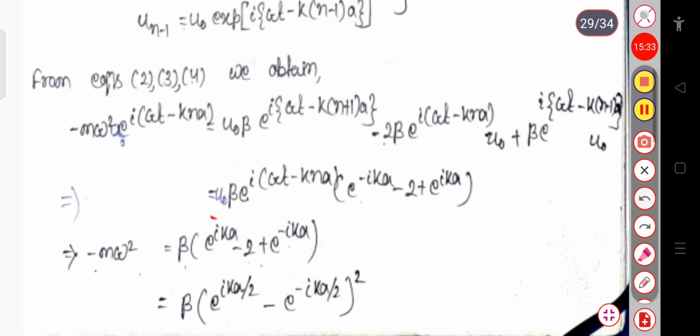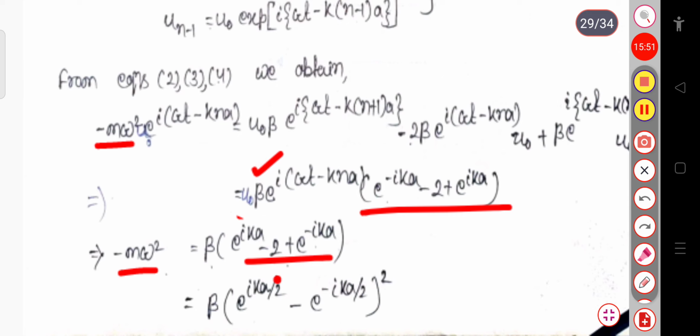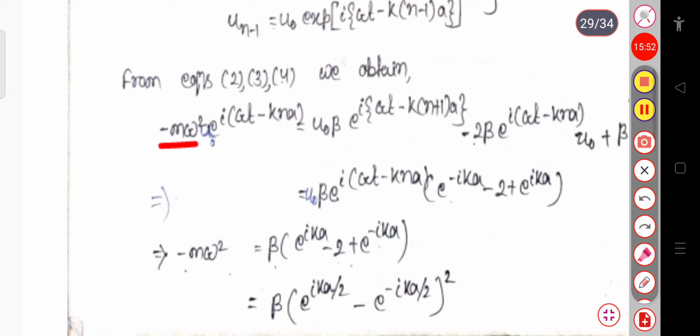You can see this is minus m omega square, that will be equal to beta into exponential minus ik, and here this will be minus 2 plus the exponential ik term will remain here. Now we can write this expression as beta into exponential ika by 2 minus exponential minus ika by 2 whole square. We can write the total term like this.